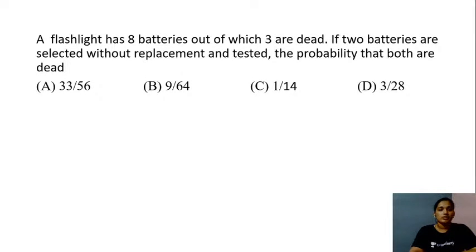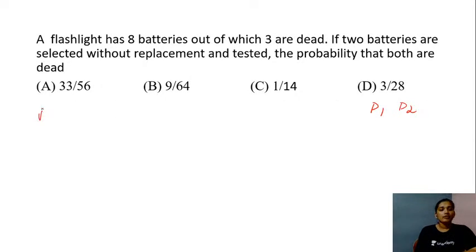So here we have the next question, students. A flashlight has 8 batteries, out of which 3 are dead. 2 batteries are selected without replacement and tested. The probability that both are dead is equal to which of the following options? Okay, so here we will be using the concept of conditional probability, right? Here in this case, let's take the probability of getting the dead battery in the first selection and second selection as the events D1 and D2, right?